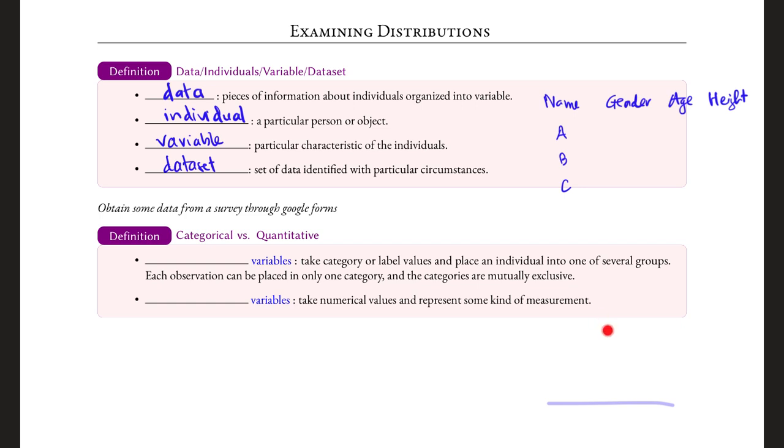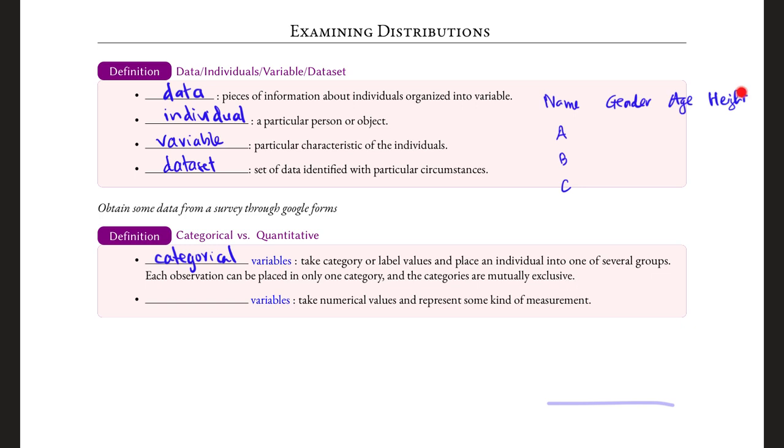So for example, the zip code: we can't just average two zip codes. That number doesn't make any sense. And so the zip code, even though it is a numerical value, is a categorical variable, same as the area code. And so a categorical variable takes category or label values and places an individual into one of several groups. Each observation can be placed in only one category, and the categories are mutually exclusive.